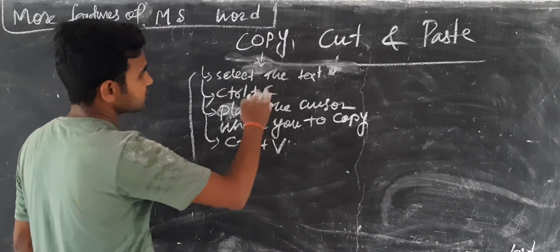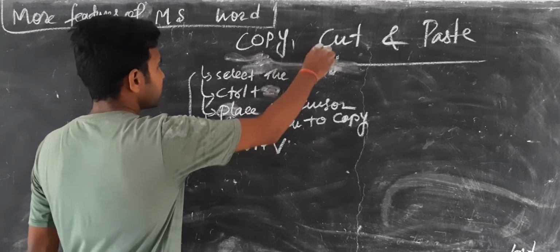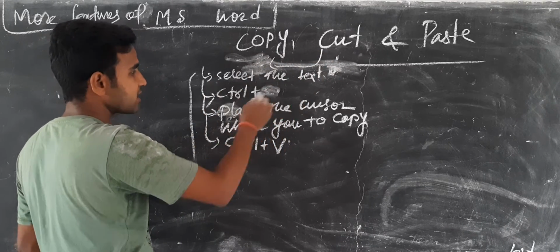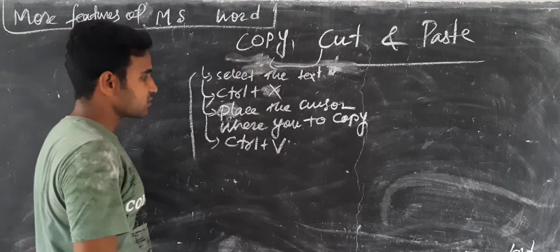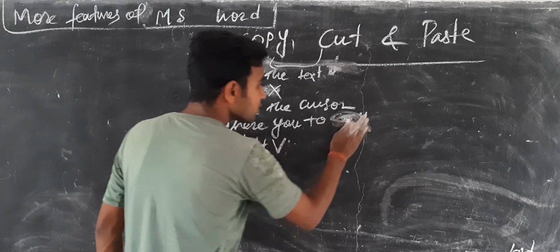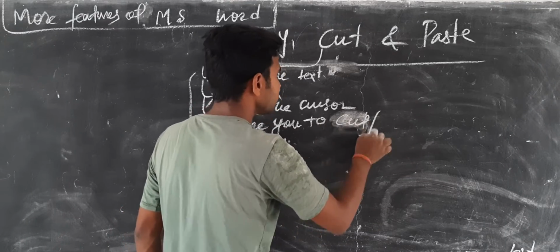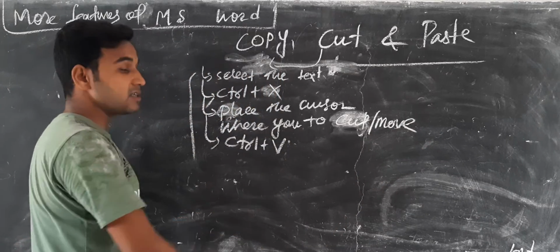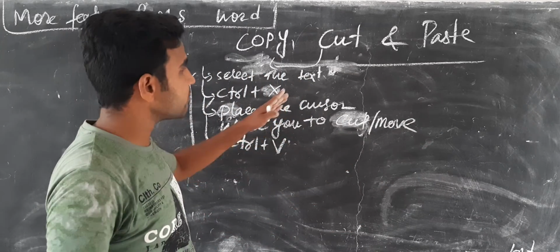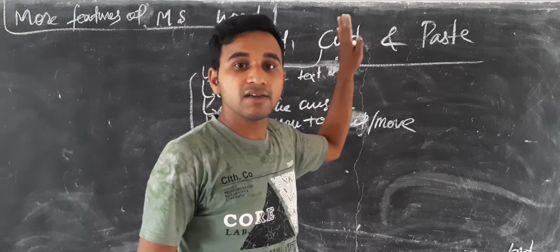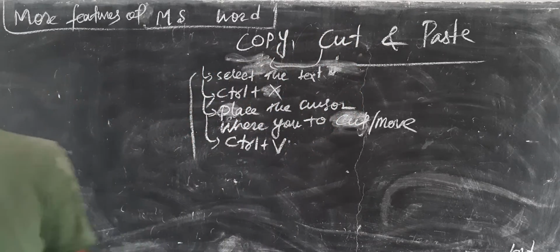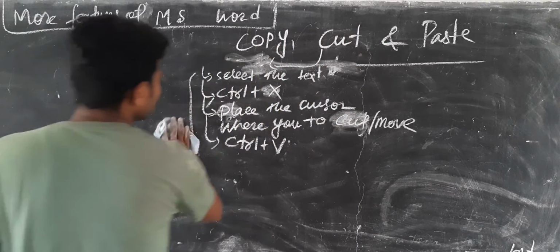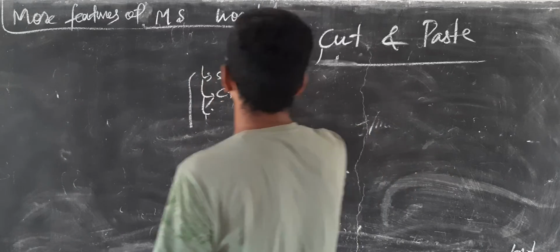Similarly, all steps are the same for cut. For cut, select the text, Control plus X. Then place the cursor where you want to move it, and click Control plus V. This is the shortcut method of copy and cut. So we can also do this step by step.